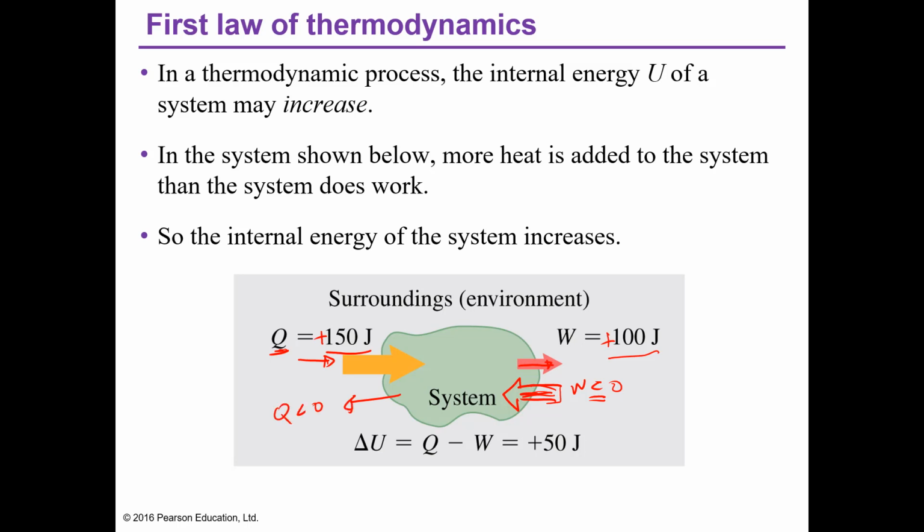So suppose we have this problem, Q is added and work is done by the system, then the internal energy is equal to plus 50 joules. Ibig sabihin, ang imong internal energy is increasing.